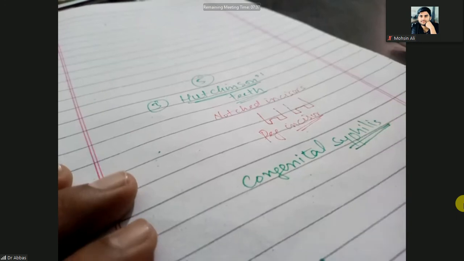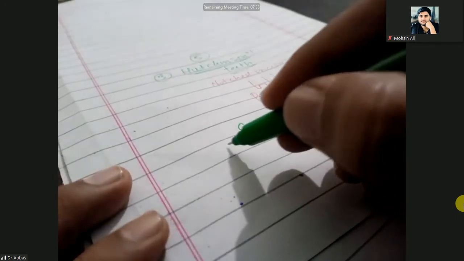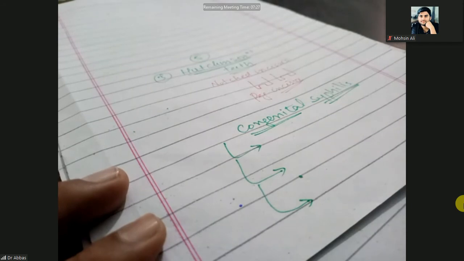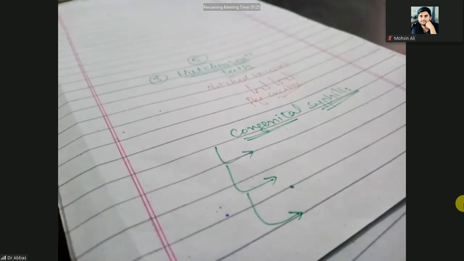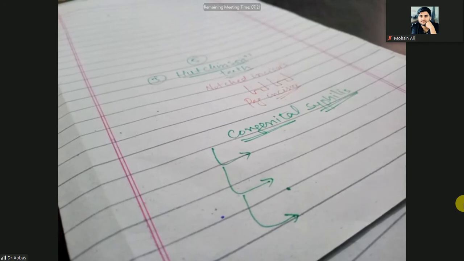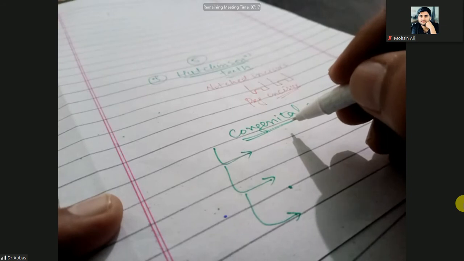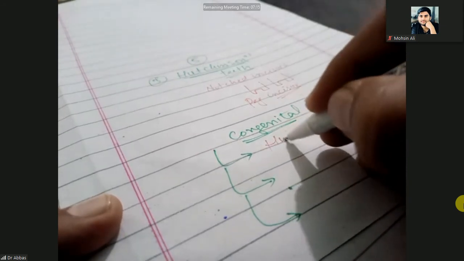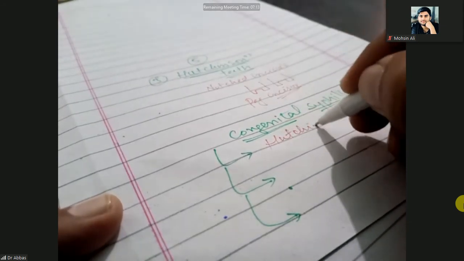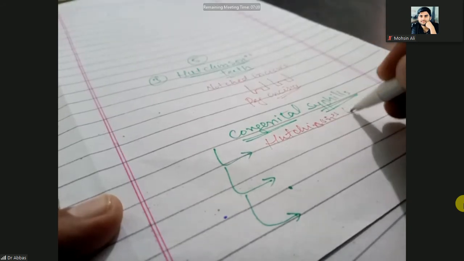So what are the features of the congenital syphilis? In the congenital syphilis, there is again a triad. It means genetically there is a disease of the syphilis, so teeth will be notched teeth, especially the incisors will be notched. So what are those? When there is a congenital syphilis, there will be Hutchinson's teeth.